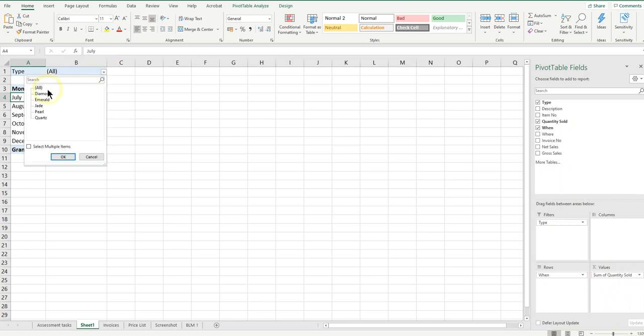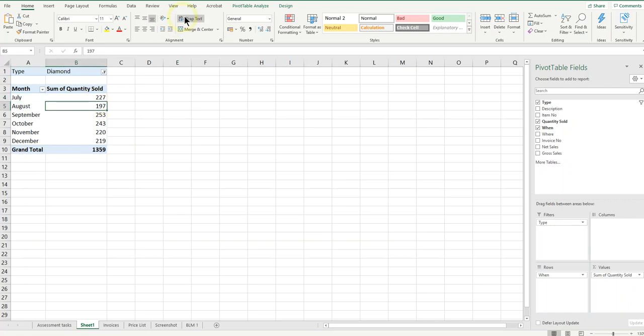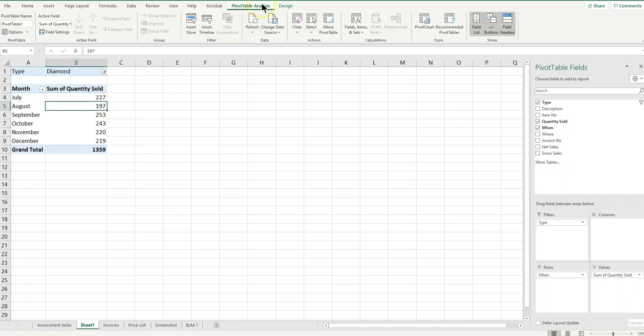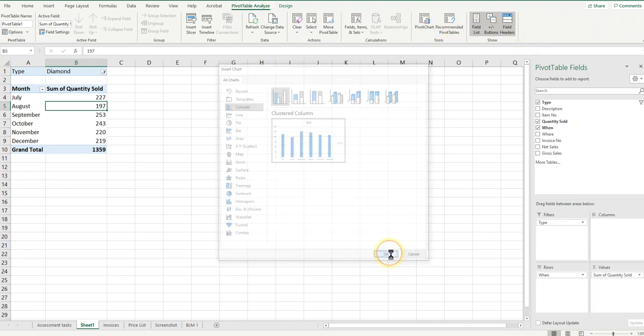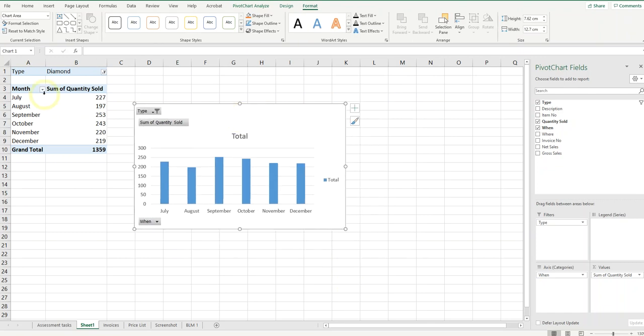And then finally diamond, I'm going to apply a filter so that we only see diamond. It told me to do it chronologically, which it has. I'm happy with that. So all I need to do now is go to my pivot table toolbar and click on pivot chart, and it will automatically put in a chart. Because my cursor was sitting in my pivot table when I clicked pivot chart, it's automatically created a pivot chart based on the data in my pivot table.